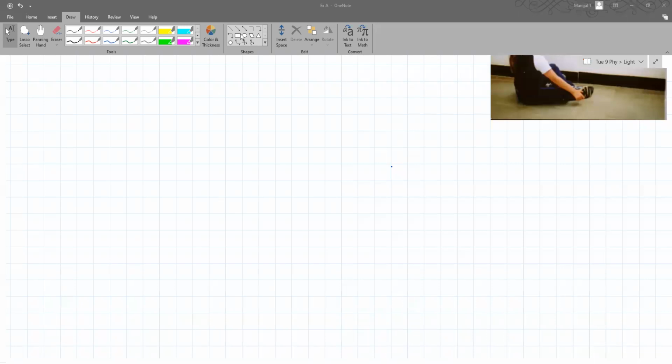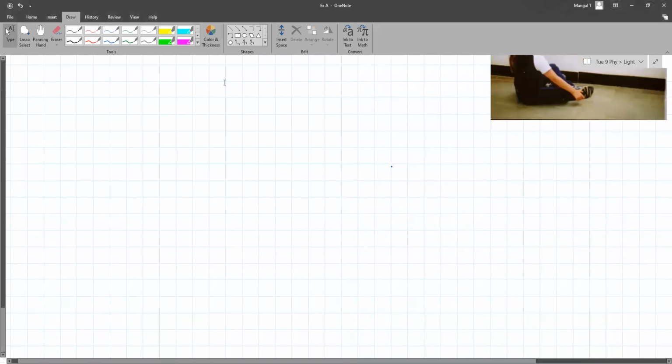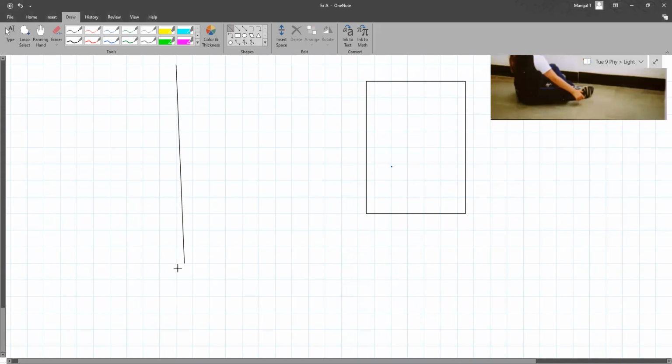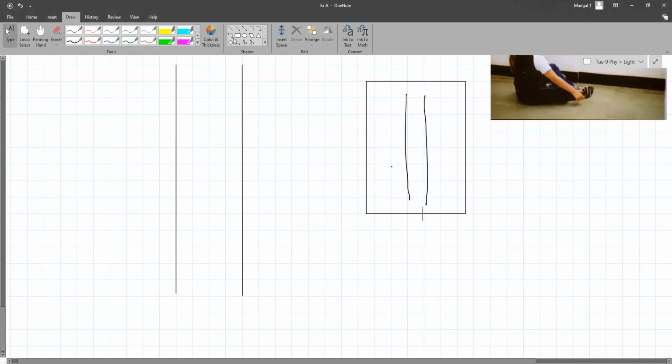What I want you to do is, on your notebook paper, along the whole length, draw 2 lines, leaving about 3 centimeters of space, like in your notebook, in the middle.